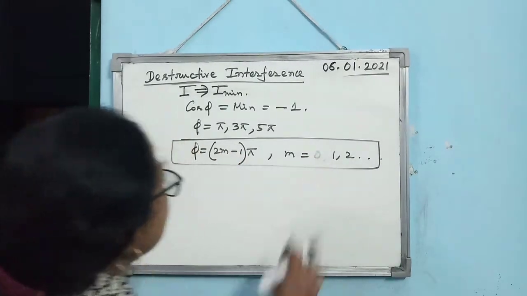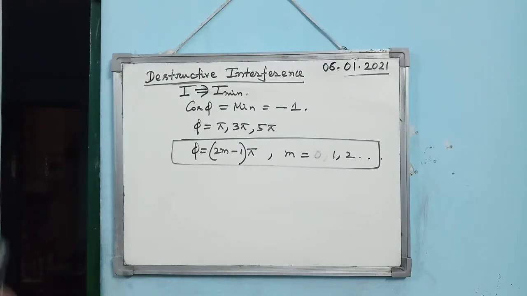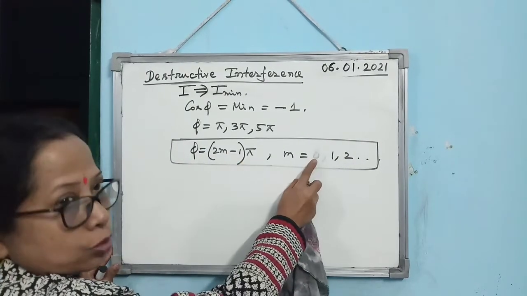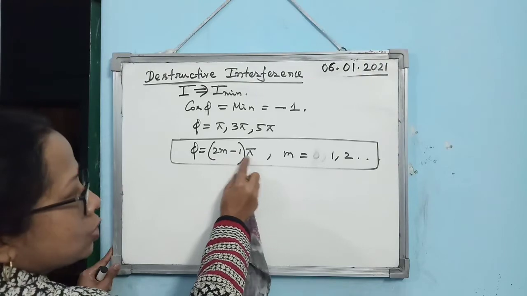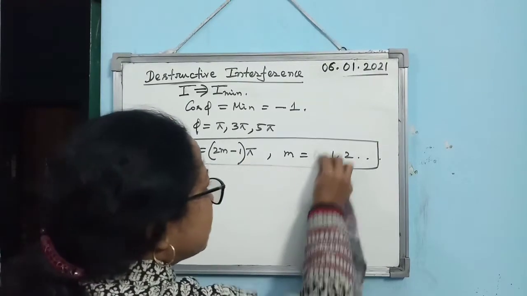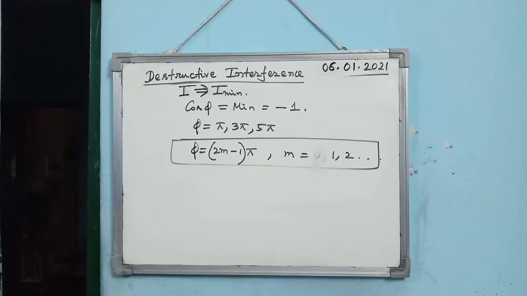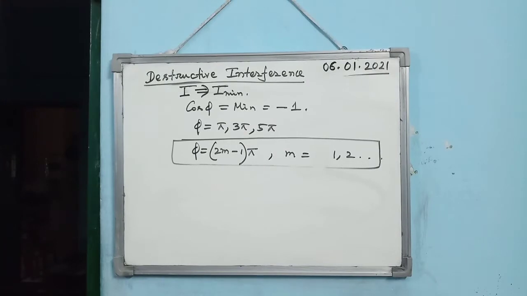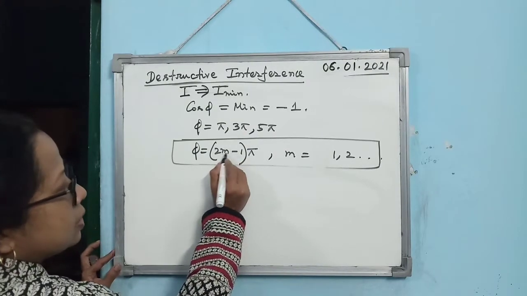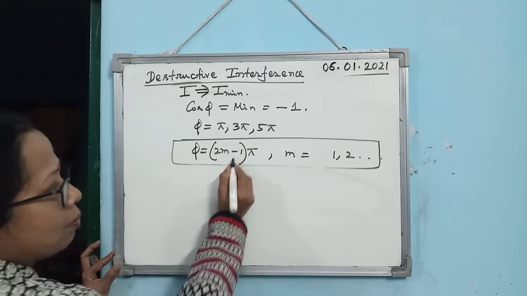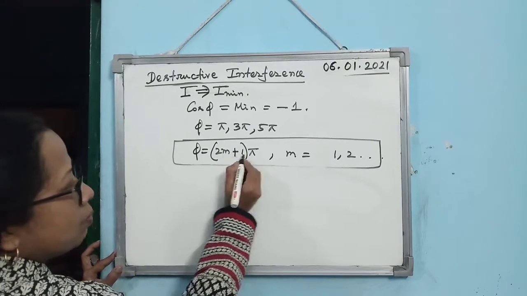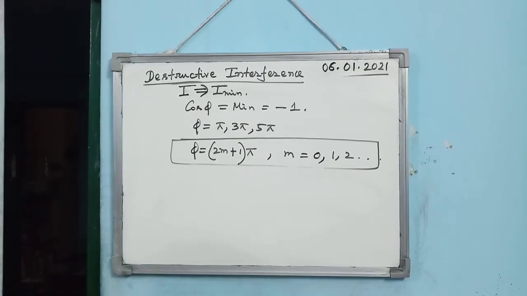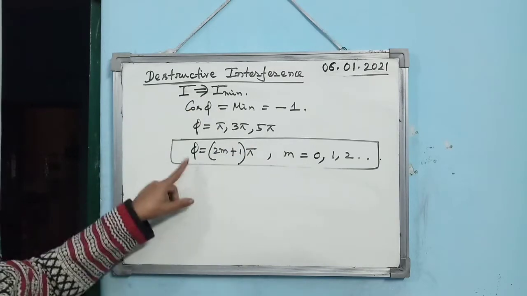Okay, so remember, what is the condition for destructive interference? Phi is equal to (2m plus 1) into pi, then m should be 0, 1, 2. But if you write (2m minus 1) into pi, then m equal to 0 should not be taken into consideration. It should be m is equal to 1, 2, 3, and so on. Is that clear? That's why I always prefer writing 2m plus 1 pi, then m will be 0, 1, 2, 3, and so on. Is that clear? So this is the condition for destructive interference.